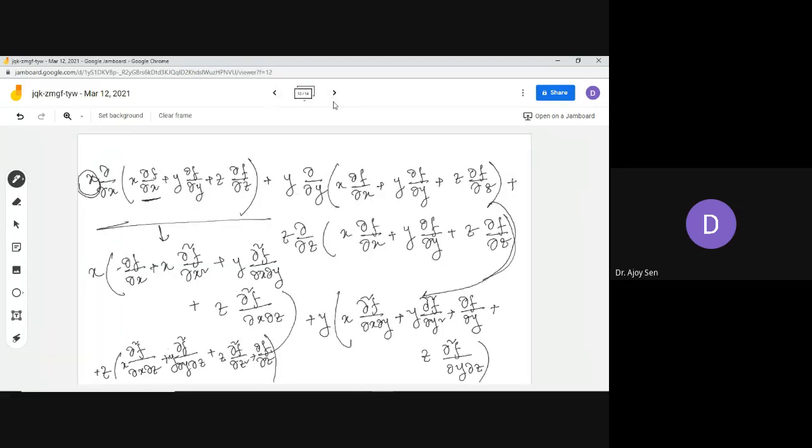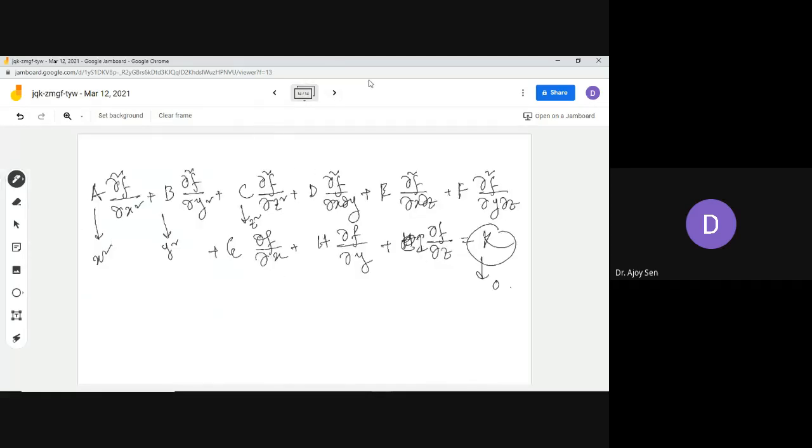Now, how to calculate ∂²f/∂x∂y? It's very simple. You see, ∂²f/∂x∂y is coming here. Its coefficient is xy, and another ∂²f/∂x∂y is coming from here. Its coefficient is another xy, so it becomes 2xy. So this d will be 2xy. Likewise, if you check, e will be 2xz, and f will be 2yz. It's very simple to check.